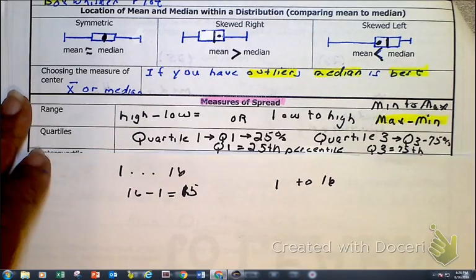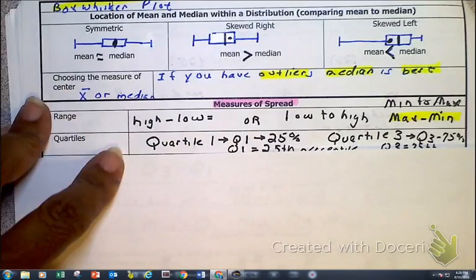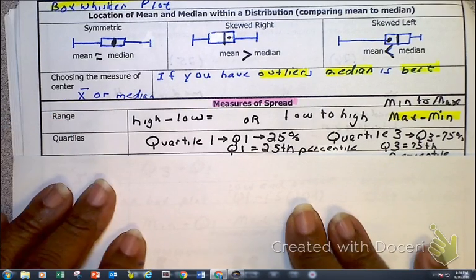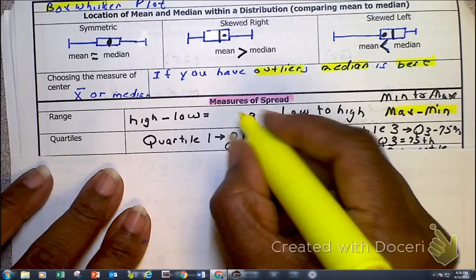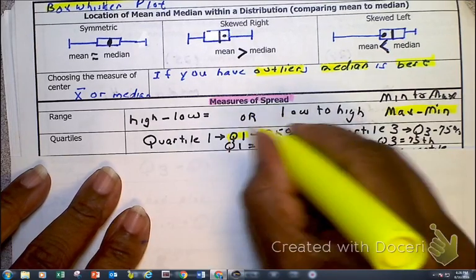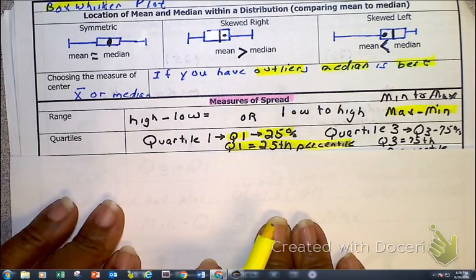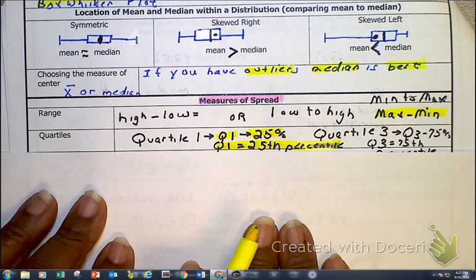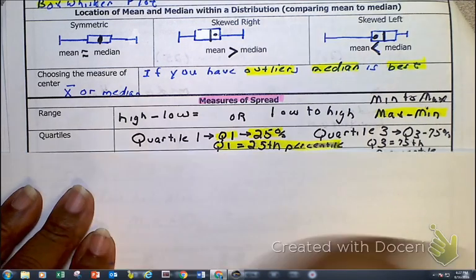Next are quartiles. As we look at the idea of our quartile, our Q1 and our Q3, I think of a quartile as a quarter. And as I look at a quarter, here Q1, which is quartile 1, is the same as the 25th percentile. Now you guys are juniors and seniors, so you know what a percentile is. The majority of you are the top 10%, which means you are at the 90th percentile. So let me show you what I'm talking about.